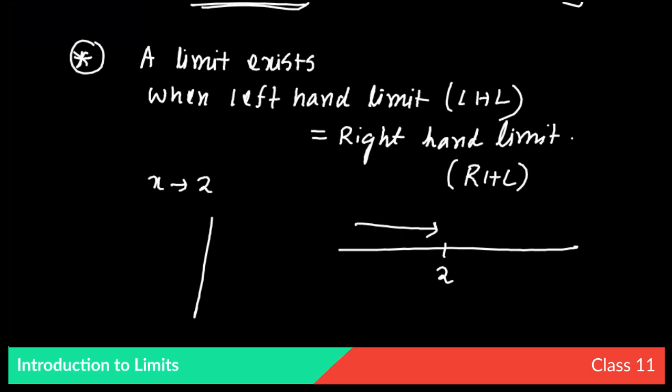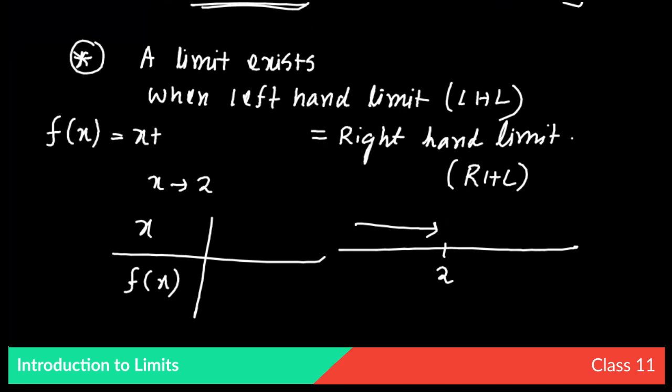Suppose this is x and this is fx. What is fx? It was firstly x square minus 4 by x minus 2. From that we have cancelled out x minus 2 from the denominator and numerator. So fx equals x plus 2.